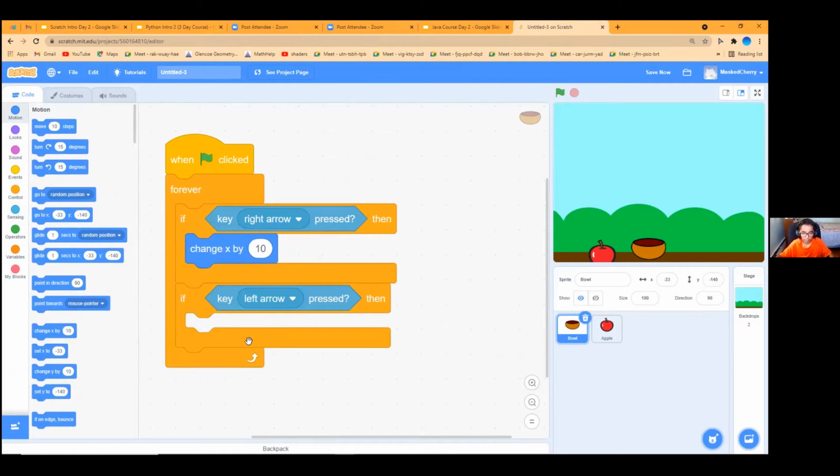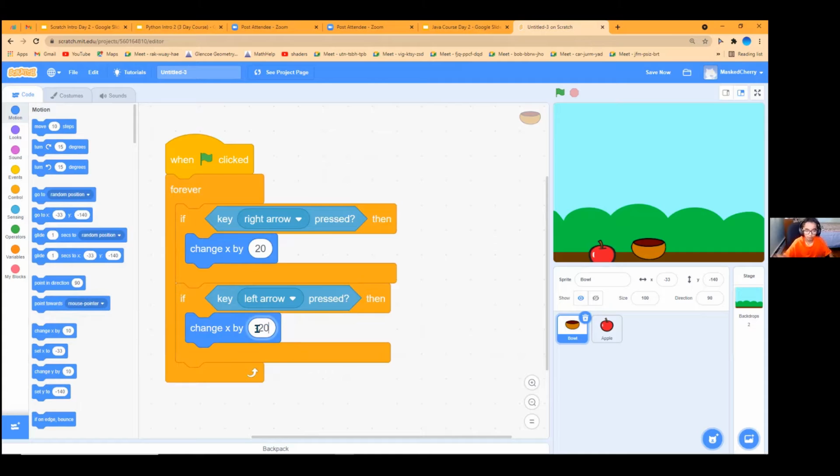We're gonna do change X, and we're gonna change this to 20. Because as you know, when you make X larger, it goes to the right. If you decrease X, it will start going to the left. So for the left, we're gonna add another change X, and we're gonna make it negative. So it starts decreasing and going in the other direction.